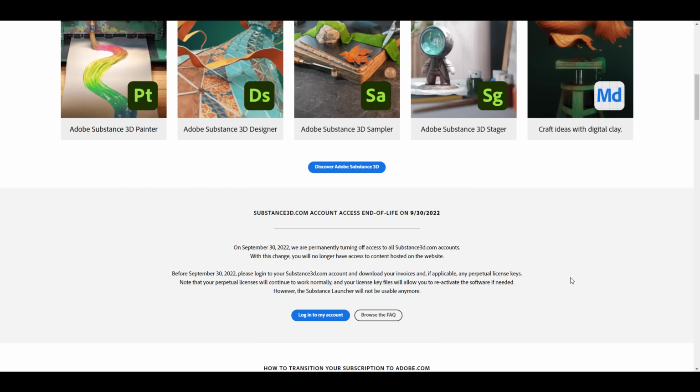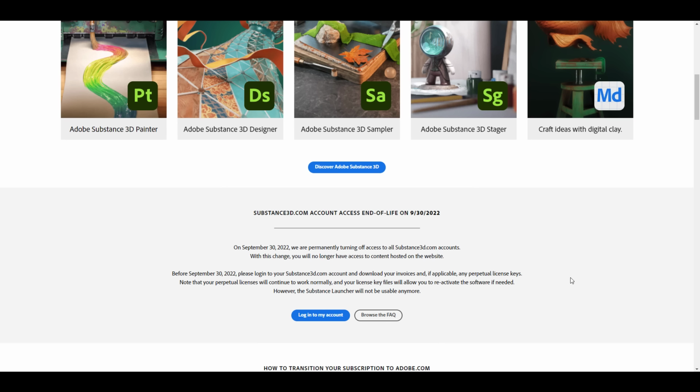Now the news today is Substance3D.com's end of life cycle is coming soon. So if you do have a Substance 3D account and you have a license, you have from now till September the 30th of 2022 to get your licenses and download whatever version of Substance that you have right there. Now this is going to be permanently turned off, as all Substance 3D accounts will no longer be functional at this point, and with this change you'll no longer be able to have access to anything that's hosted on this website.